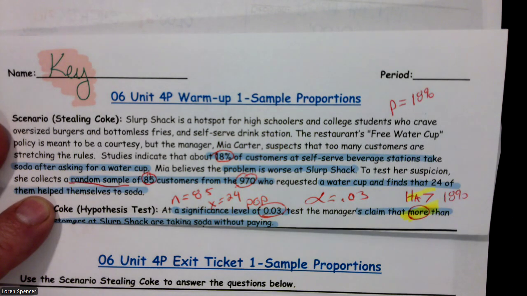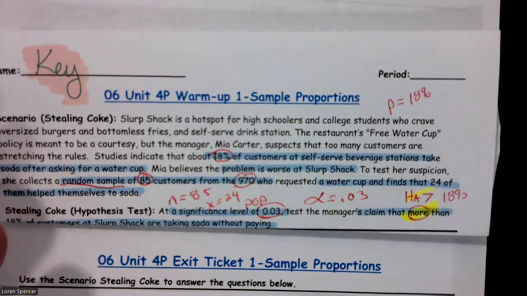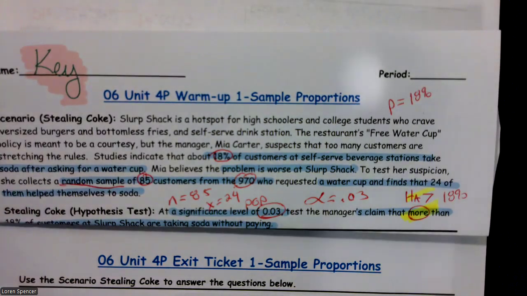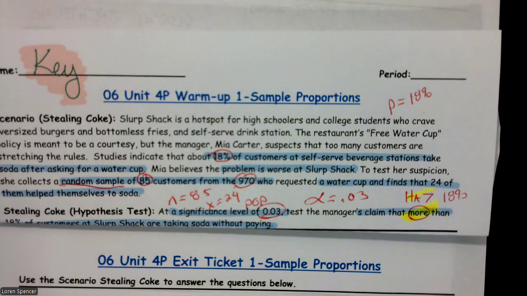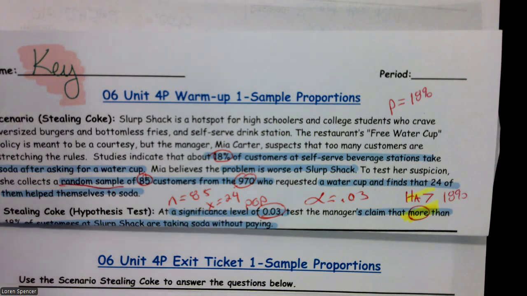And we're going to be looking back to the problem we did for the warm-up, where the scenario was stealing Coke. In the warm-up, we actually ran the tests, but we never wrote our conclusion. So we're going to look back at that problem and write the conclusion. I'm going to read the scenario just as a refresher, and then we'll look back at what we did and write our conclusions and the parameter.